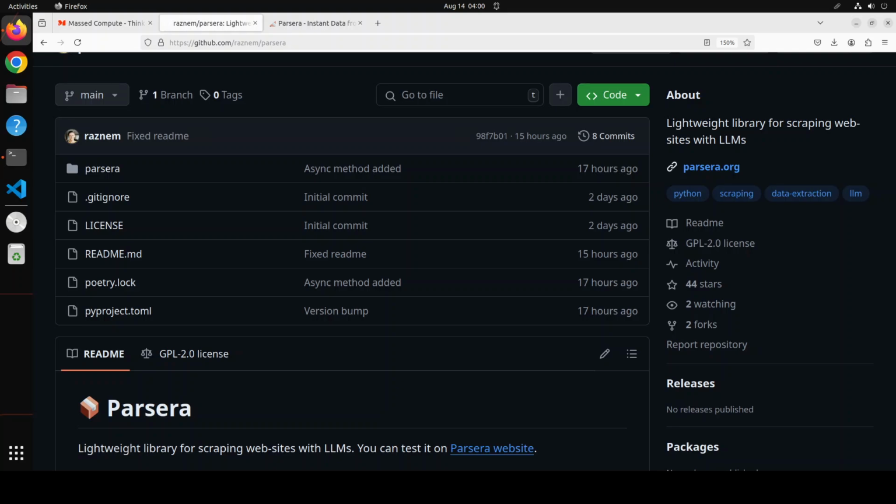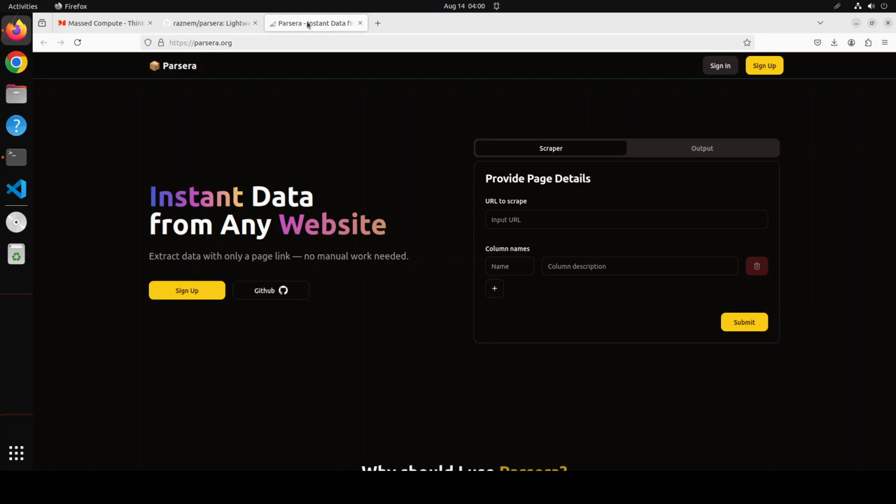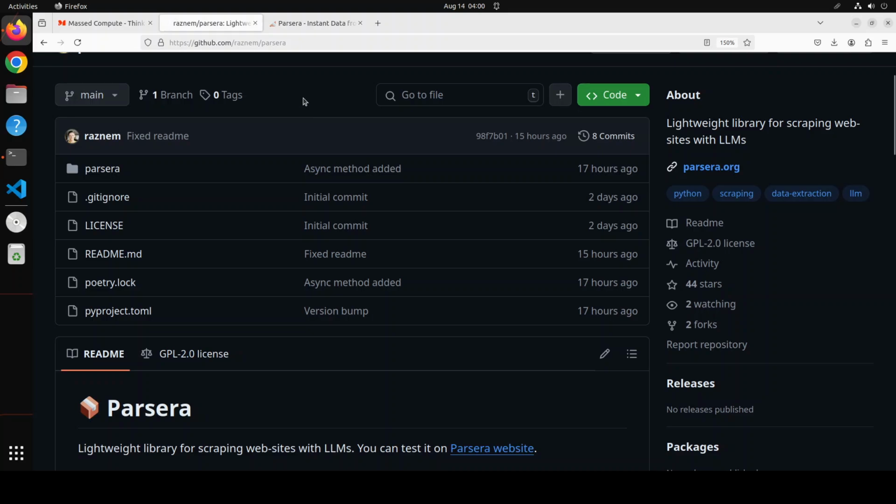Now, this is an open source library, but if you want to just use its online version instead of installing it, there is also a link to his website, which is parsera.org, which you can access and do it from there. But we will be installing it locally, and then we will be trying it out on one of the web pages. The key benefit which I can see straight up is simplicity and focus on minimal token usage, which leads to lower cost and faster processing.